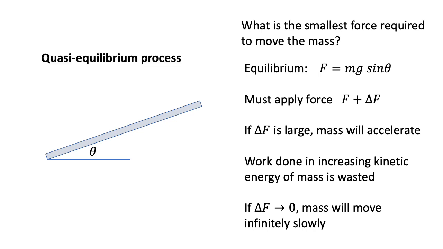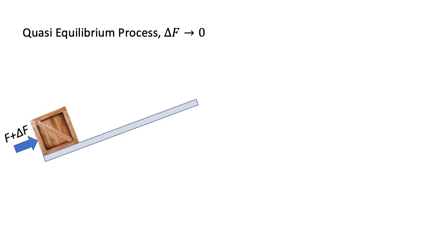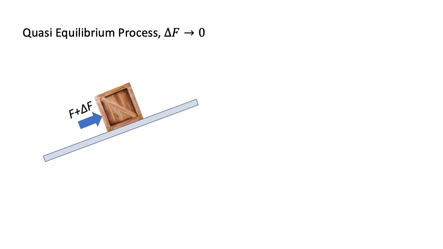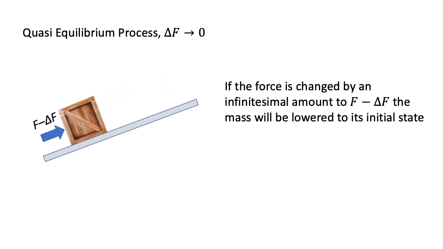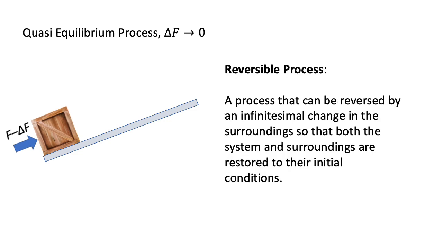This, we know, is a quasi-equilibrium process. So we move the box up in a quasi-equilibrium process where the force acting is F plus delta F, where delta F goes to 0. Now, if the force is changed by an infinitesimal amount from F plus delta F to F minus delta F, the mass will be lowered back and it'll go back to its initial state.